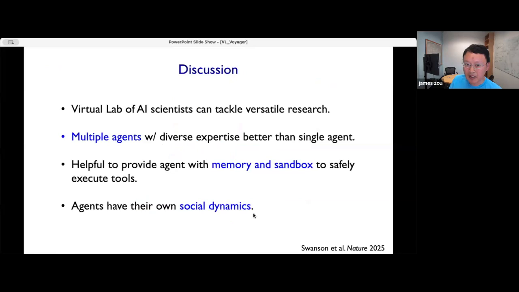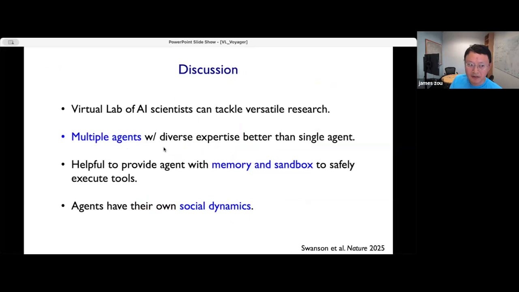So maybe just to wrap up this discussion here, we designed the virtual lab to be a quite versatile platform. It's all open source, so people here are welcome to try it. It's not limited to designing protein binders. You can use it for other kinds of scientific applications, even outside of the life sciences. People can use this for studying quantum computing, or material discovery, and so on.